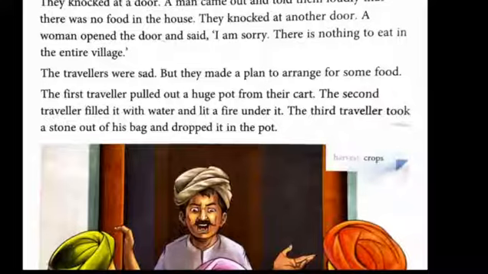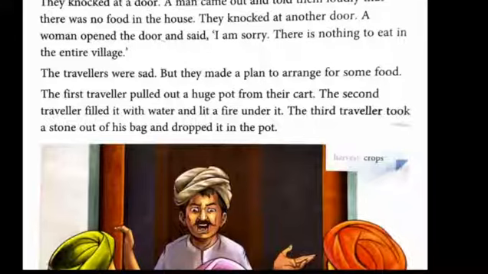And next one is pot, and pot means a rounded or cylindrical container which is made of metal or mud. Okay, so the first traveler pulled a huge pot from the cart, and the cart means a strong open vehicle with 2 or 4 wheels, typically used for carrying goods and pulled by a horse.